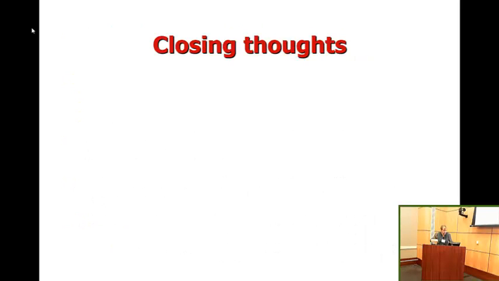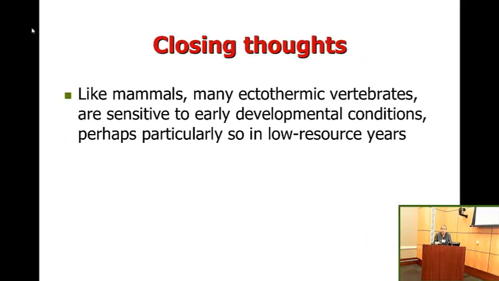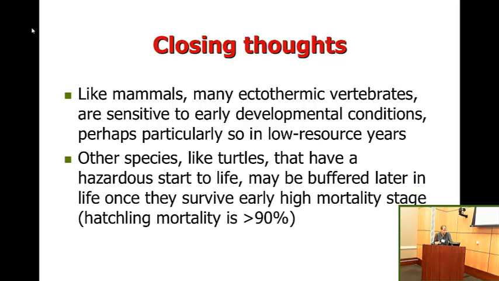So some closing thoughts then. Like mammals, many ectothermic vertebrates are sensitive to early developmental conditions, perhaps particularly so in low resource years. Other species, like turtles, that had a hazardous start to life, so I'll tell you my just-so story about turtles.